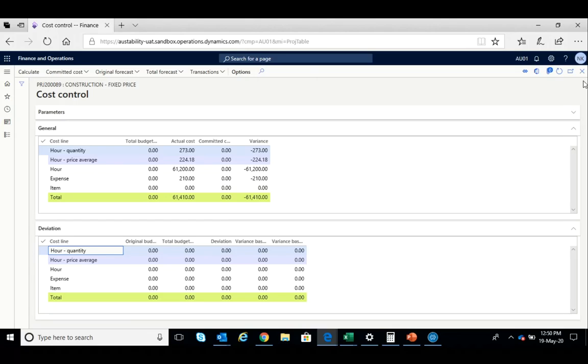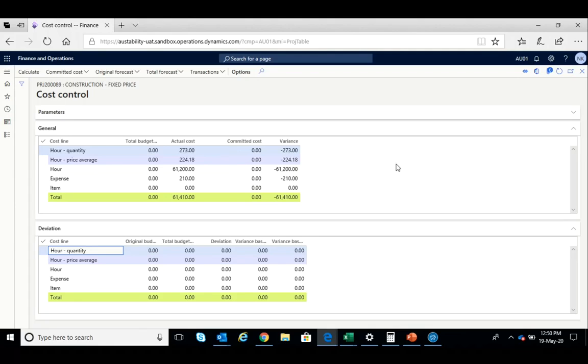Now note that there is a column called committed cost, the third one, which is very interesting. For example, you have raised a purchase requisition for a project, and it will take 1 month for the purchase requisition to be approved, the purchase order to be raised, and the goods to be received, and the cost gets booked into the project. But for the project manager, as soon as the purchase requisition is raised and approved, that cost is committed. This is called commitment accounting.